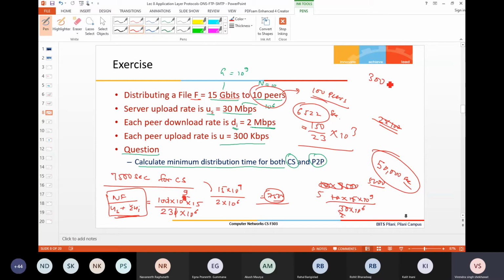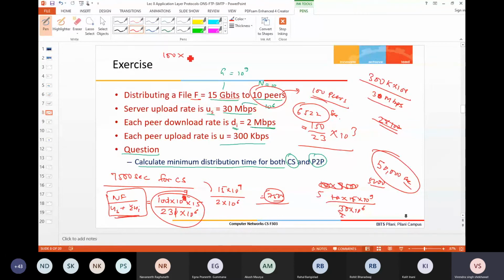Even for 10 peers, what value was coming? Anyway, for 100 peers we can calculate. 300 kbps multiplied by 100 is 30 megabits per second. And US is 30, so it will not be 230, it is 60 mega.